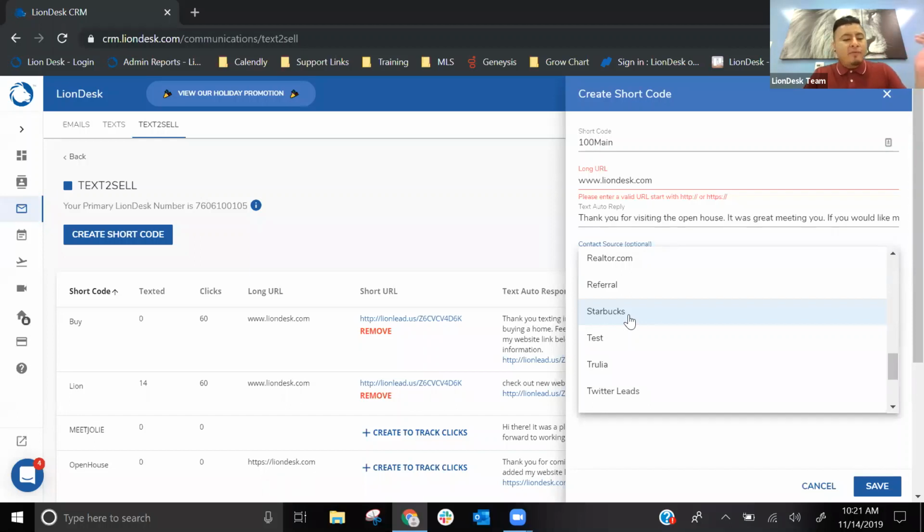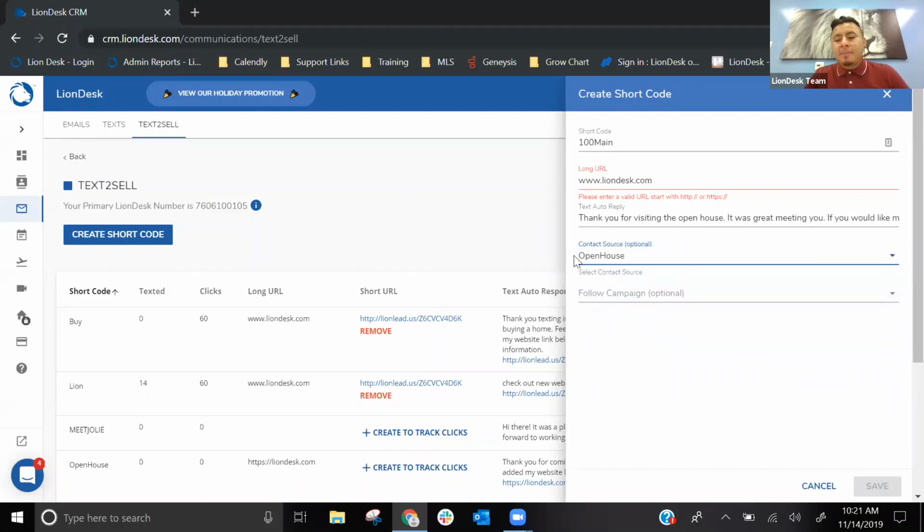If you do have one for each property, I do recommend creating a source using that code, right? Have one that says 100 main. Or if you just wanted to do by open house, just click on the open house one, right? So any new lead coming in from this code will have this source listed on it, open house. That way you can search from it in your database.